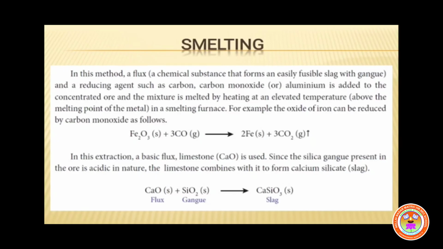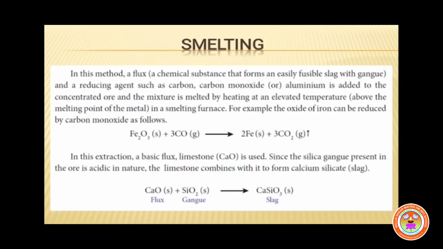If the ore is associated with acidic gangue, it should be treated with a basic flux. Similarly, if the gangue associated with the ore is basic in nature, the ore should be treated with an acidic flux. Remember children, all of you.